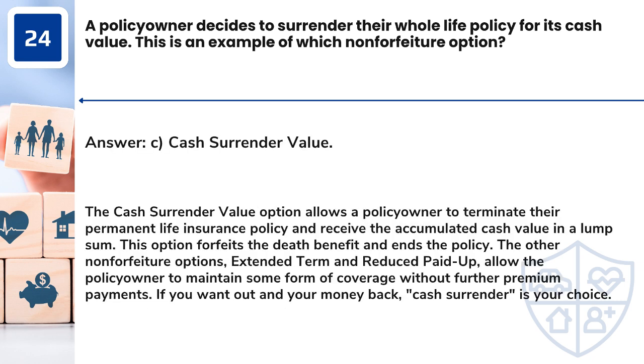Answer: C. Cash surrender value. The cash surrender value option allows a policy owner to terminate their permanent life insurance policy and receive the accumulated cash value in a lump sum. This option forfeits the death benefit and ends the policy. The other non-forfeiture options, extended term and reduced paid-up, allow the policy owner to maintain some form of coverage without further premium payments. If you want out and your money back, cash surrender is your choice.